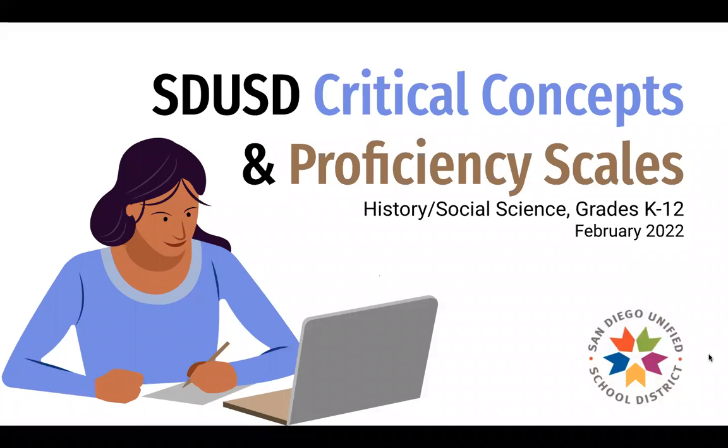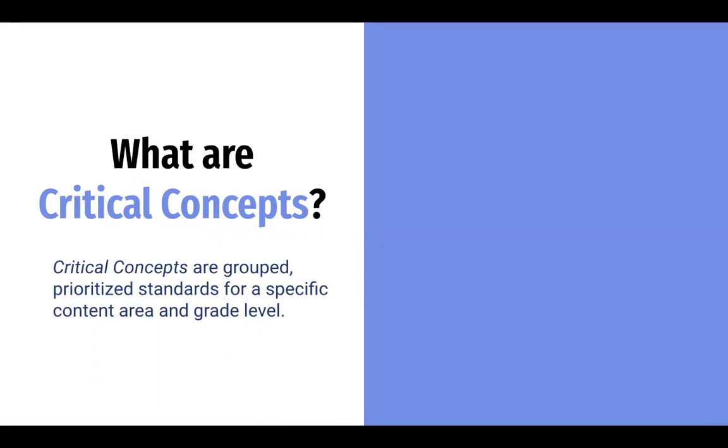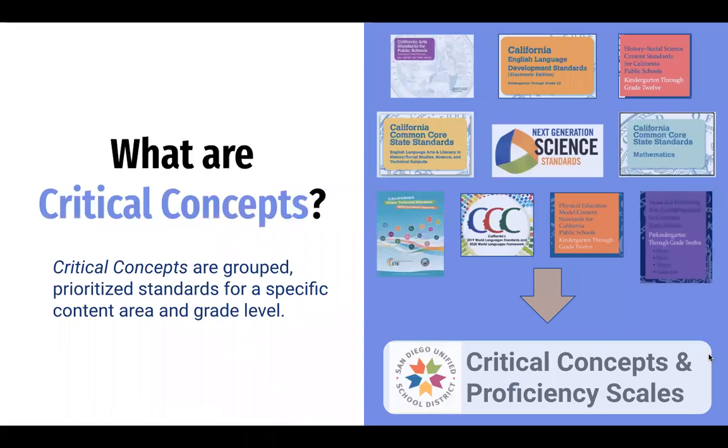Welcome to San Diego Unified's 2022 Critical Concepts and Proficiency Scales information video. This video will orient you to the San Diego Unified Critical Concepts and Proficiency Scales for History, Social Science, grades K through 12. Critical concepts are grouped prioritized standards for a specific content area and grade level. All San Diego Unified critical concepts are developed from the adopted California standards for each content area.